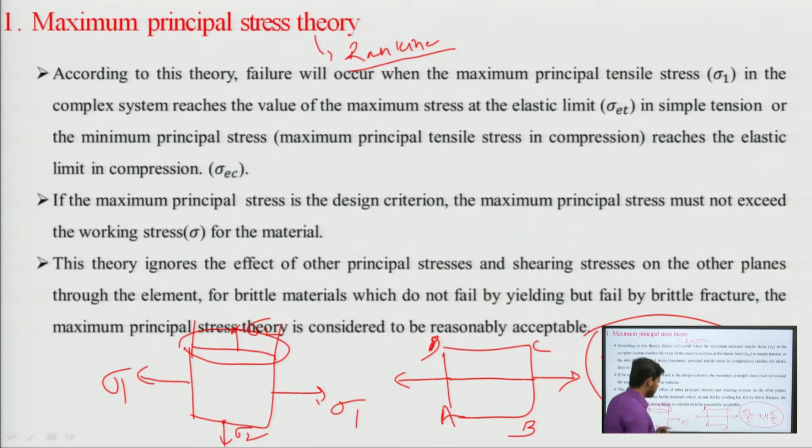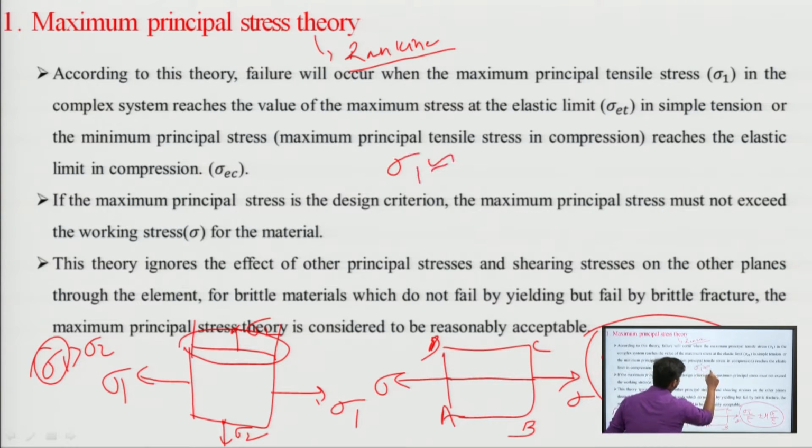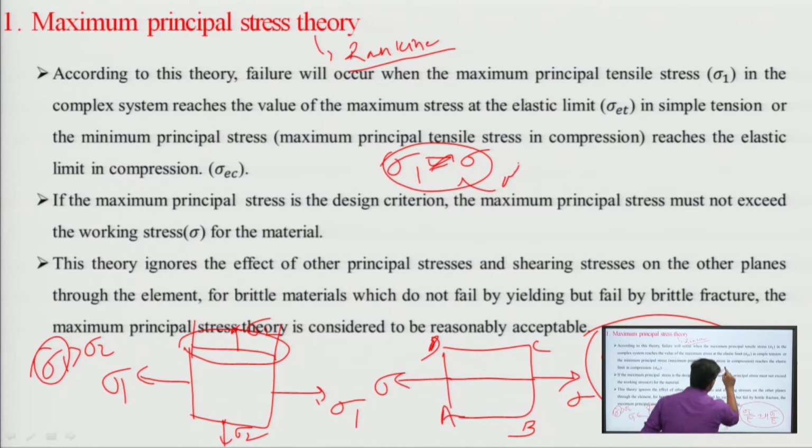So this one value, sigma 1, must be equal to sigma at the time of failure, because we are assuming that sigma 1 is greater than sigma 2. It means sigma 1 is the maximum principal stress, sigma 2 is the minimum principal stress. So at the time of failure, sigma 1 is approximately equal to, or greater than or equal to, sigma at the time of failure. This was one part of the definition or theory.